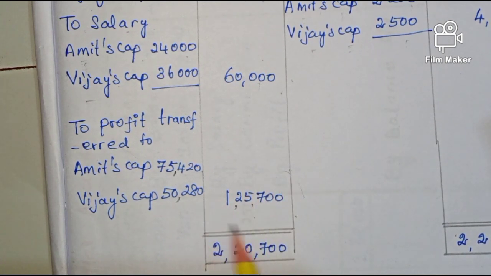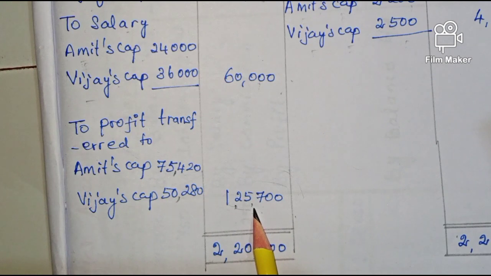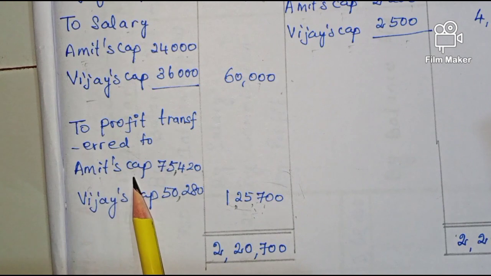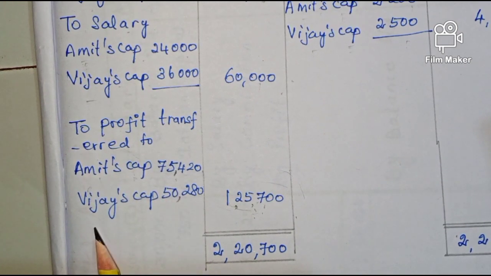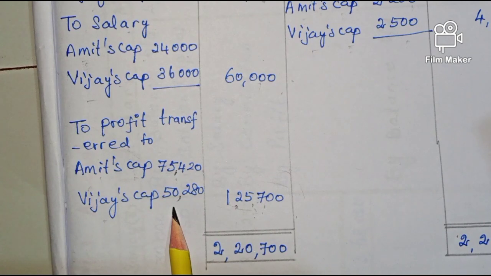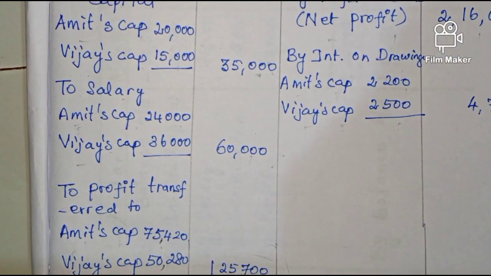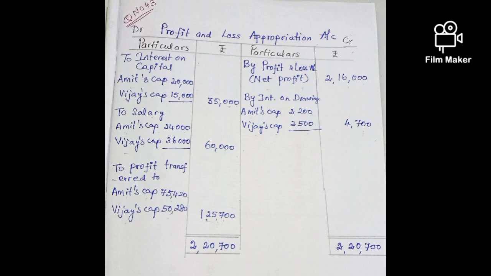that is 1,25,700. And this will be distributed in the profit sharing ratio. When you distribute this profit, we call it distributable profit or divisible profits. These are to be shared in the profit sharing ratio, which is 3:2, as given. Then Amit's profit will be 75,420 and Vijay's profit will be 50,280. So I hope you have understood this sum and the answer also. Refer to the solution for question number 43.